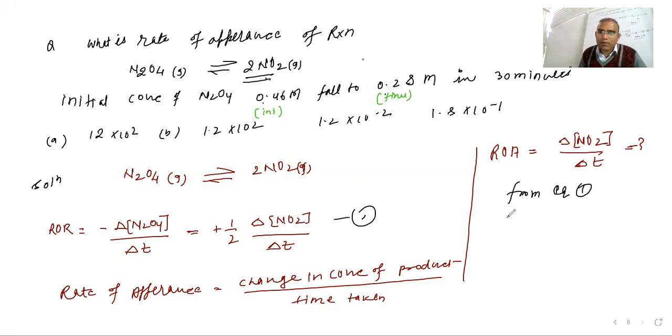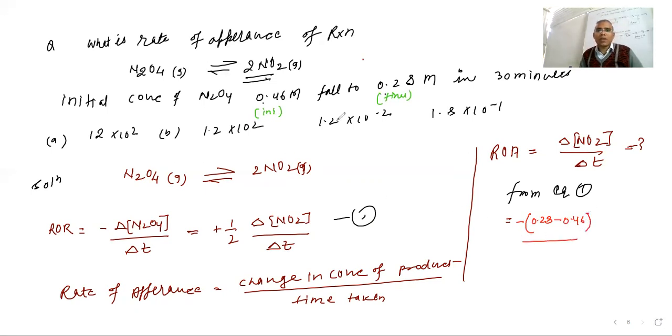Okay, so here you can see I am writing final minus initial, because there is a delta symbol, so delta means final minus initial. So the final term is 0.28 minus what will come here, 0.46. Yes or no?